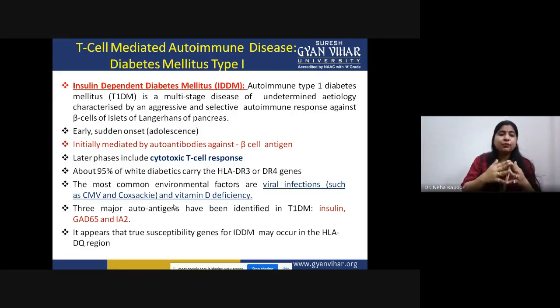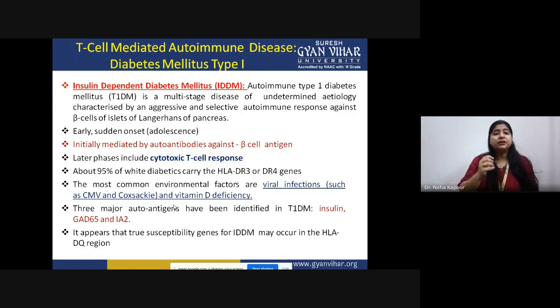In this case, against these beta cells that are confined to the islets of Langerhans of the pancreas, autoantibodies are generated. In the first phase, the early stages, autoantibodies, that means the humoral response, are involved. But in the later stages, the cytotoxic T cell response is the main key player. And again, this disease is dependent upon some gene activation and gene inactivation. That is basically the HLA DR3 and DR4 genes.